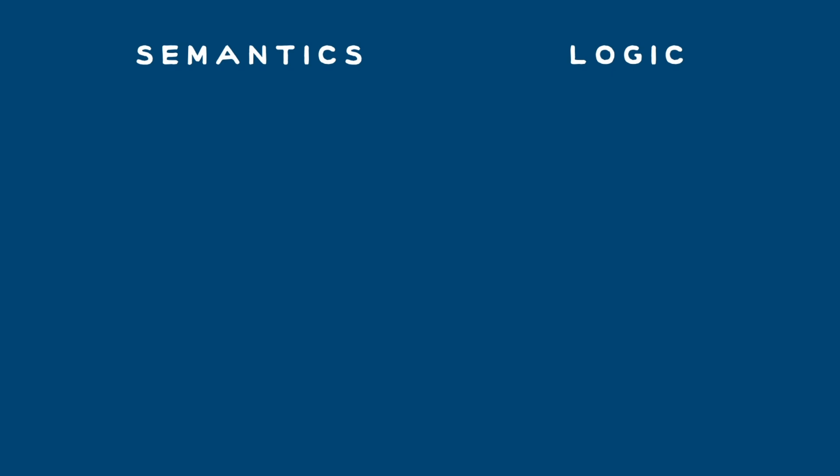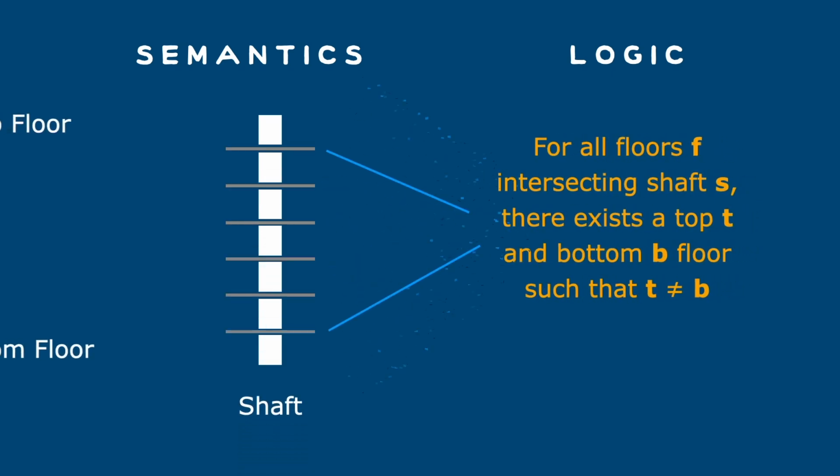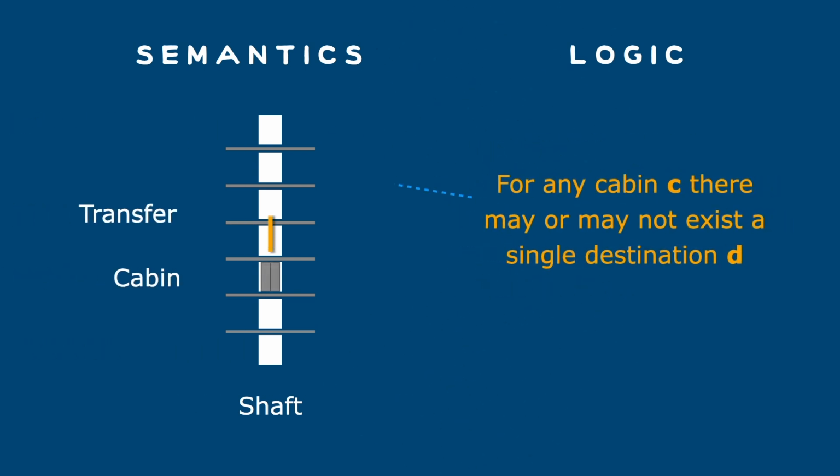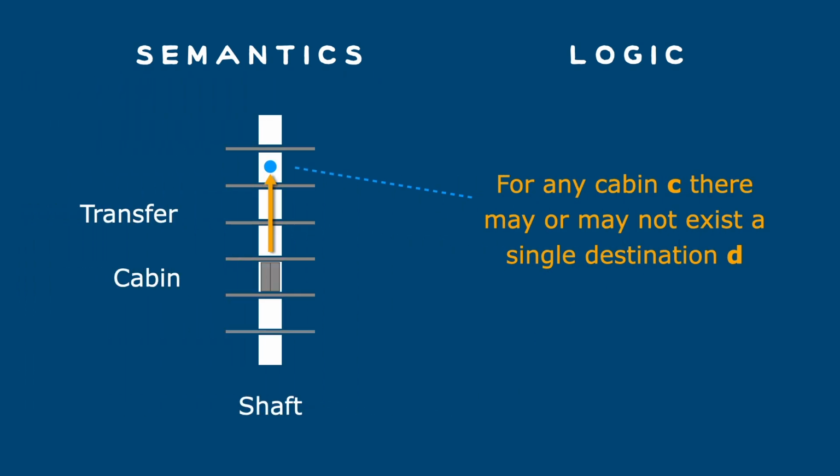For example, consider the rule that every shaft in our elevator system must physically intersect at least 2 floors, or that a cabin travels up and down a dedicated shaft. At any given time, a cabin is en route to at most one immediate destination, right? A cabin can't arrive at 2 floors simultaneously. These entities and rules in elevator systems haven't changed in decades. Think about that. I mean, that's geologic time in software terms. You can't get much more stability than that.